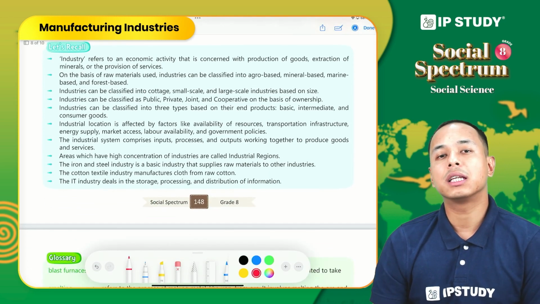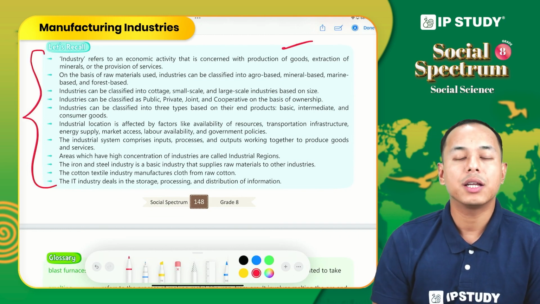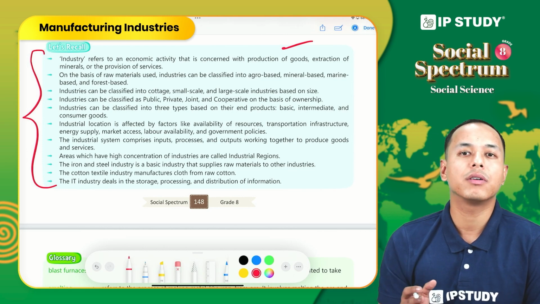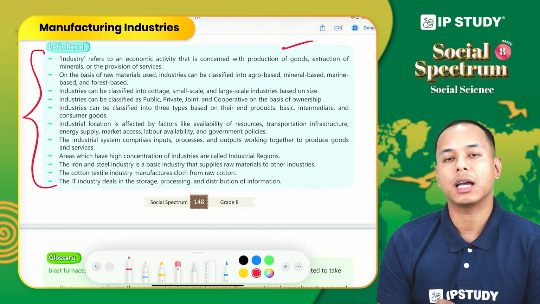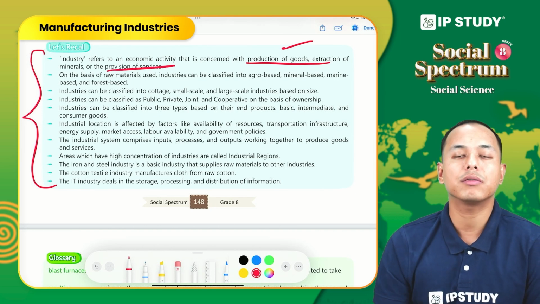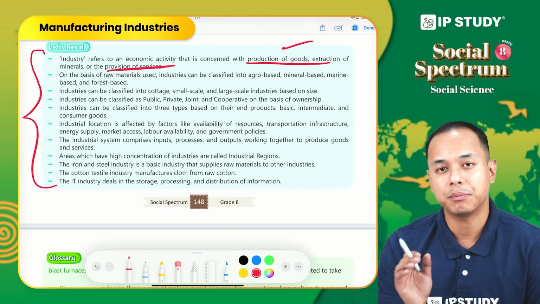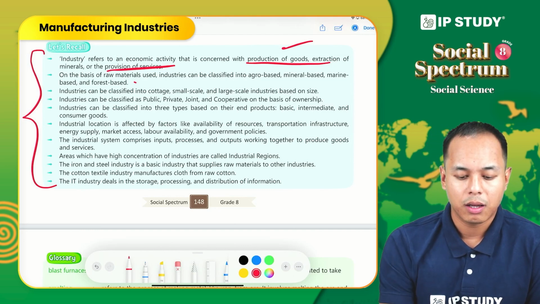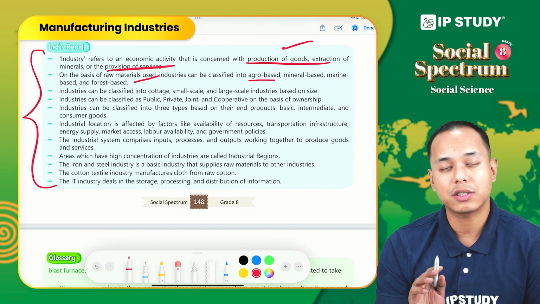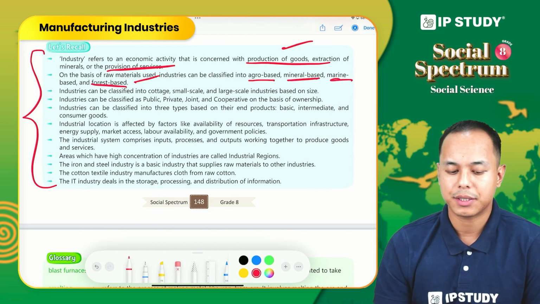So now let us recap a few important points that we have discussed in this lecture. Firstly, industry refers to the economic activity engaged in the transformation, or we can say production, of goods, extraction of minerals and provision of services. Industry transforms raw material into finished products in a simple sense. On the basis of raw material, industry can be classified into agro-based, mineral-based, marine-based and forest-based.